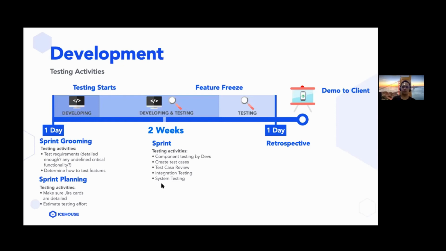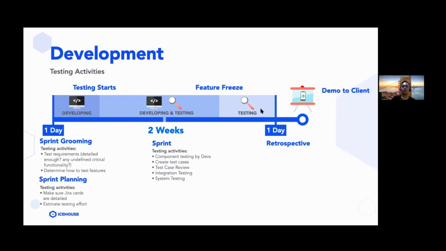While for system testing, we do that for features of the app which require the user to complete an end-to-end flow, right? From the beginning up until a transaction is finished. So for example, if I'm testing a payment, then the app should be able to facilitate user login and also facilitate a user creating an order and paying for it right up until the end. So that's going to be considered system testing. But at the end of the day, we consider them pretty much the same because we're just testing features or requirements, right?